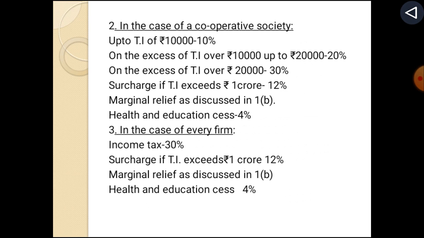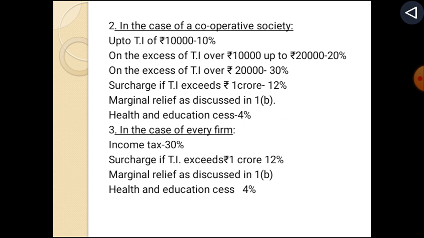In the case of cooperative society: up to total income of rupees 10,000, 10%; on the excess of total income over rupees 10,000 up to rupees 20,000, 20%; on the excess of total income over rupees 20,000, 30%. Surcharge if total income exceeds rupees 1 crore, 12%; marginal relief as discussed in 1B; health and education cess 4%.